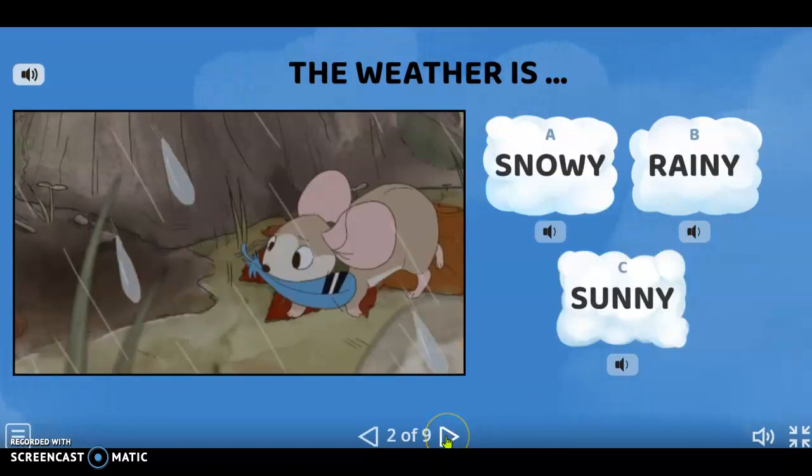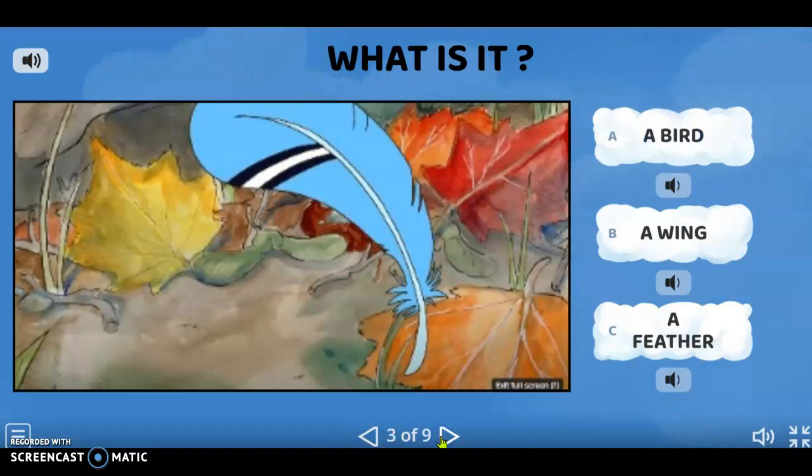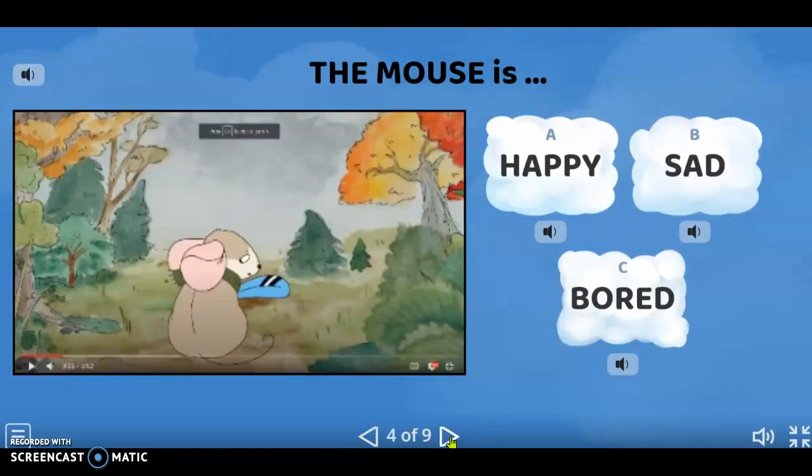Okay, continue. You continue, you do number 2. What is it? Number 3. The mouse is. Number 4, remember, is the mouse happy, sad, or bored?